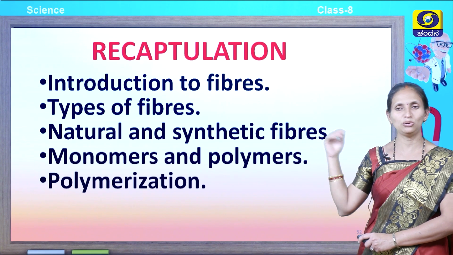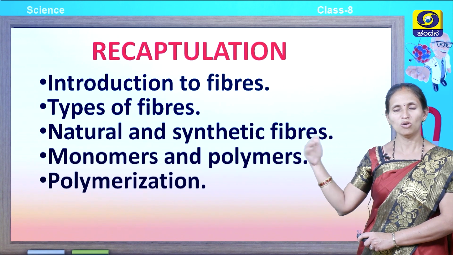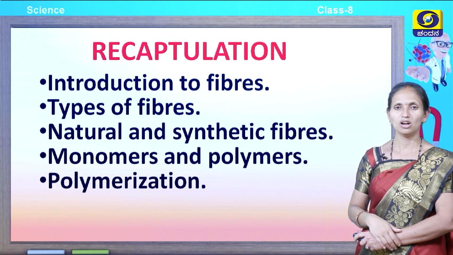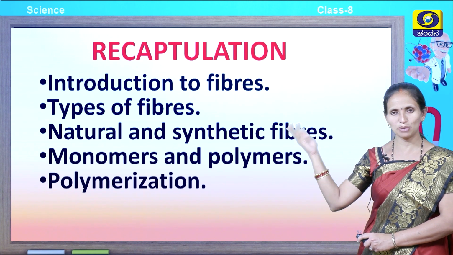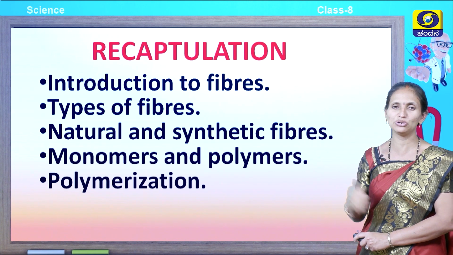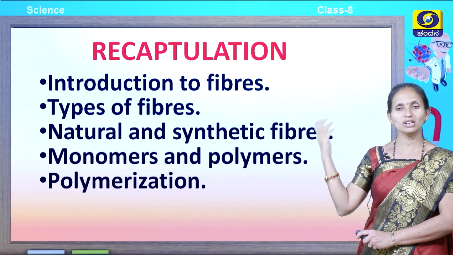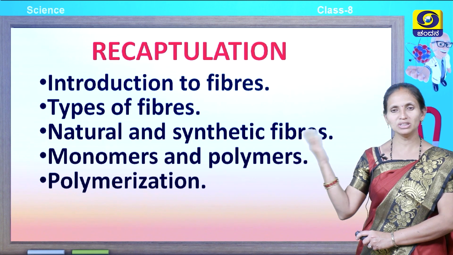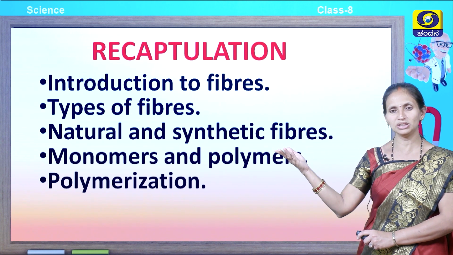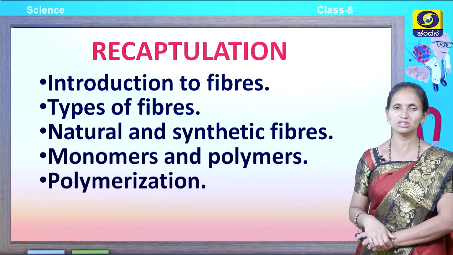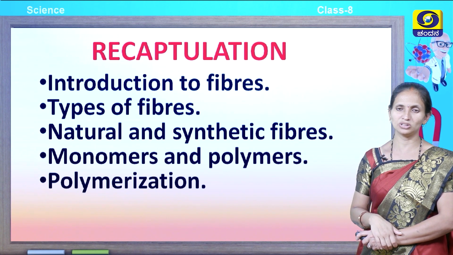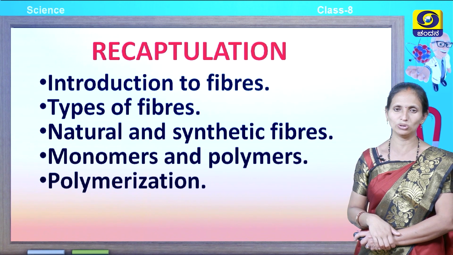Okay children, in today's class, let us do a recapitulation of what we have learned. We learnt what fibers are, the introduction to fibers. Then the types of fibers: natural fibers obtained from natural sources and synthetic fibers obtained from synthetic or artificial sources.